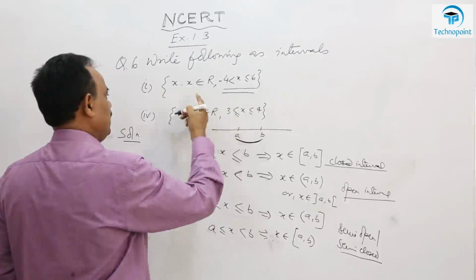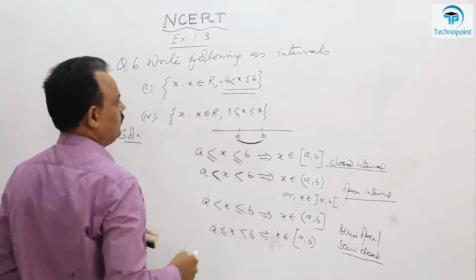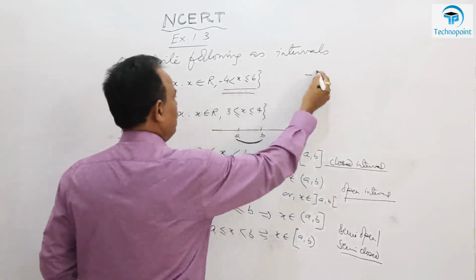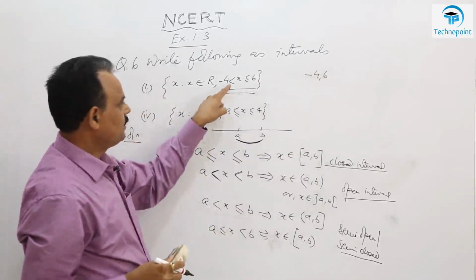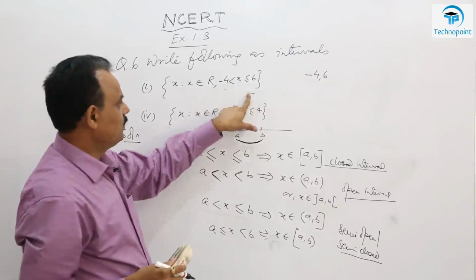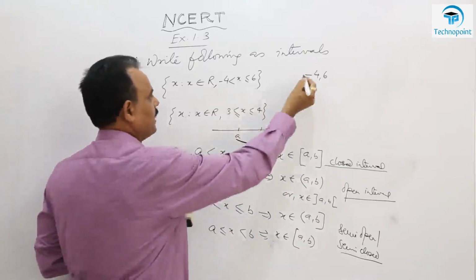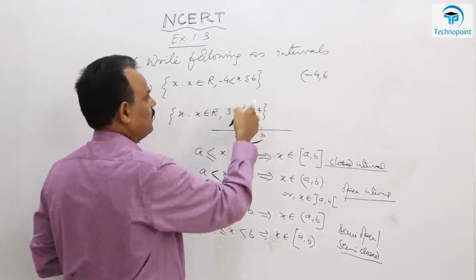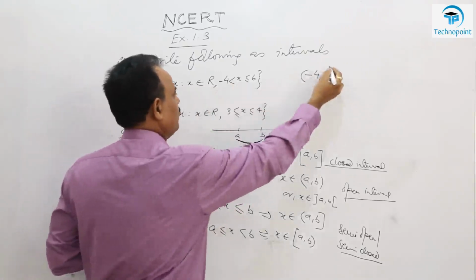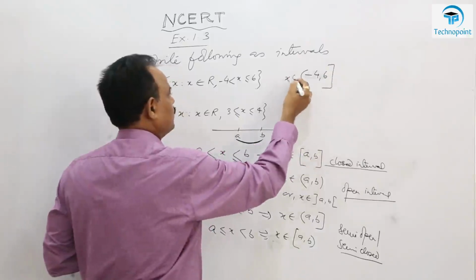This is what? x belongs to the real numbers, obviously between -4 and 6. Watch it, -4 is excluded, so if you exclude, put a small bracket. There is no equality sign in -4, so a small bracket, and this 6 is included, so a big bracket. So x belongs to this interval.